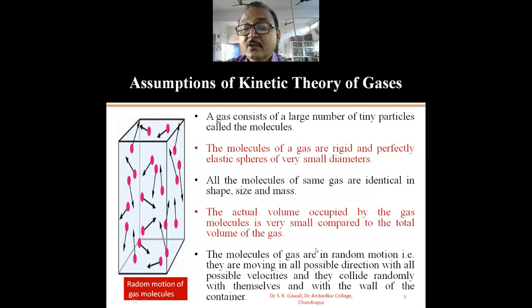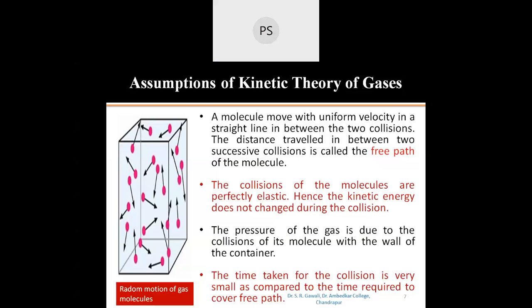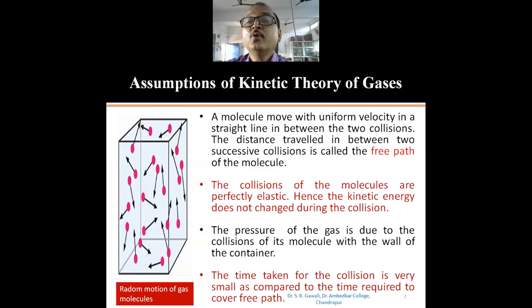Okay. So all the molecules have some velocities. This velocity ranges from a very small value to infinity. So all the molecules are in motion. Another assumption of the kinetic theory of gas is that the molecules move with uniform velocity in a straight line in between two collisions.